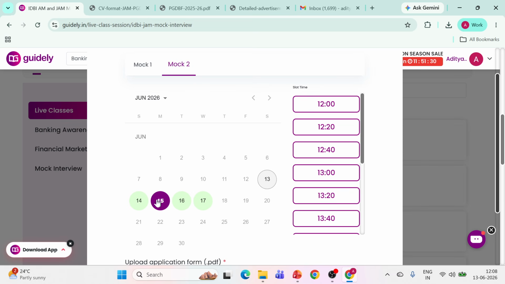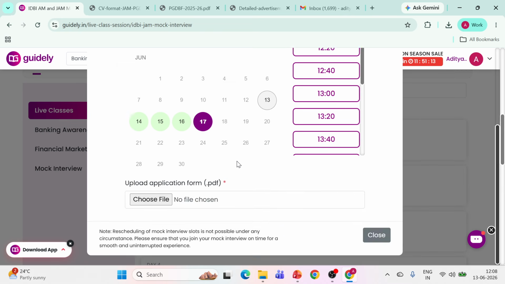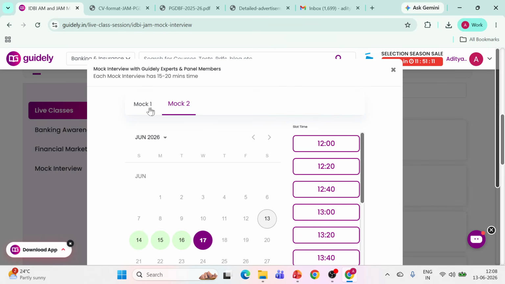Mock 2 will be taken by ex-panel members, those who actually take the mocks and real interviews of IBPS, SBI, IDBI as well. तो ऐसे लोग जिन्होंने पहले भी इंटरव्यू लिए रियल में आपके इंटरव्यूज के IBPS वगैरह के, SBI के, वो आपका mock 2 लेते हैं. So there will be one sir who will be taking your mock 2. So mock 1, mock 2, like this you need to select your options.